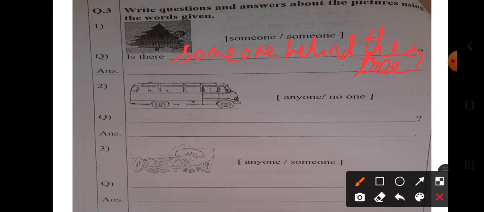Now what will be the answer? You have to again use someone only in the answer. Yes, there is someone behind the tree. Full stop.